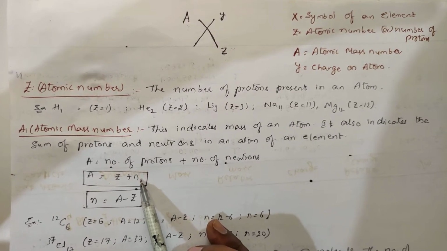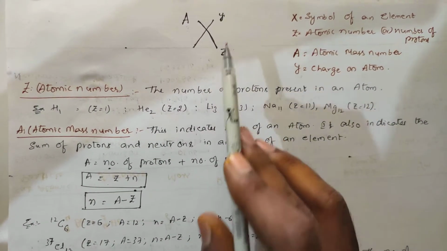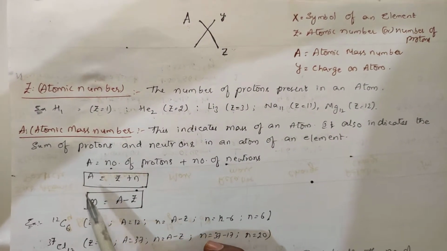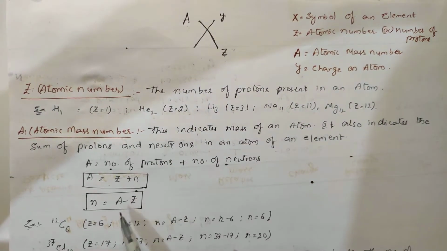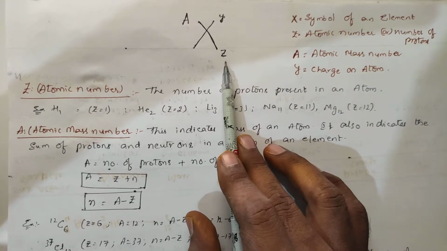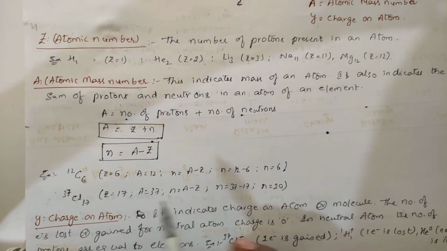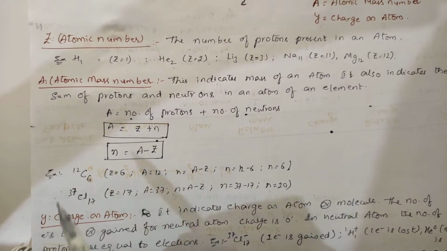So if you want to know the number of neutrons present in this particular element, you can calculate it. If you send Z to the other side, what happens? A minus Z, that is atomic mass minus the number of protons, gives you the number of neutrons. Clear? So let me take one example, that is carbon 6, 12.